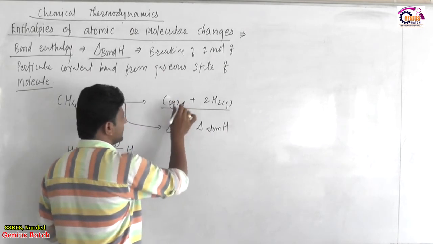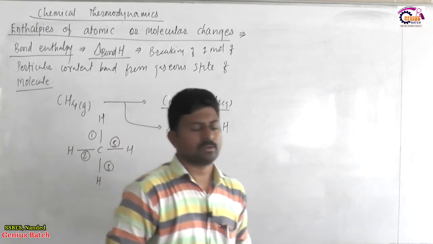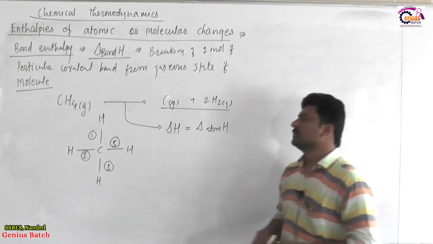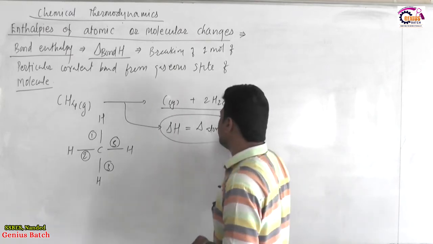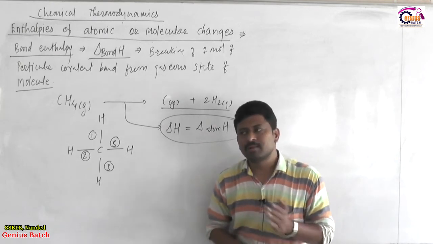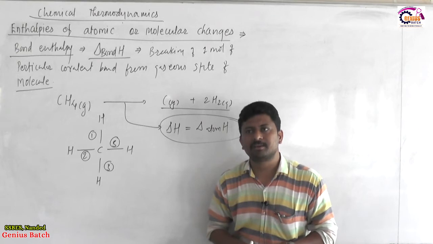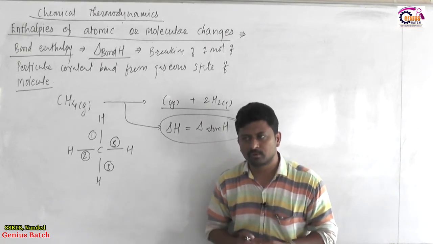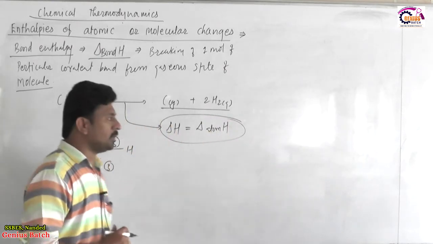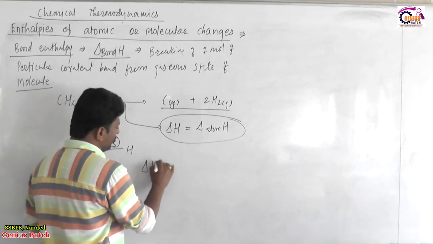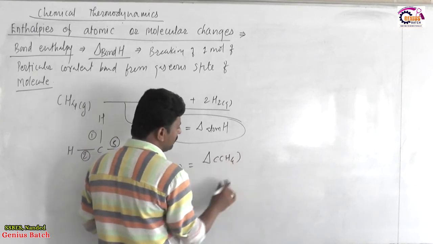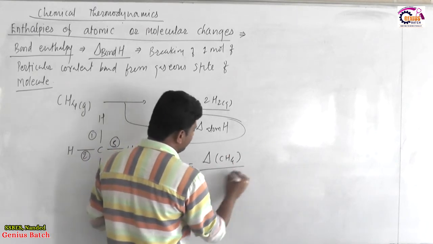If we assume this carbon is gaseous and the hydrogen is produced not in elemental state but in atomic state, then the corresponding enthalpy change is the enthalpy for decomposition of the methane molecule. 1 mole of methane is broken down at the cost of rupture of 4 moles of CH bonds. And if we are about to find the enthalpy for a CH bond, we can say the enthalpy for the CH bond is equal to the enthalpy change in decomposition of methane divided by 4.